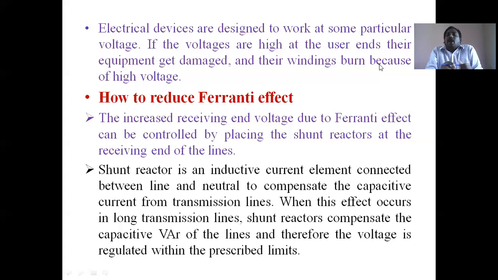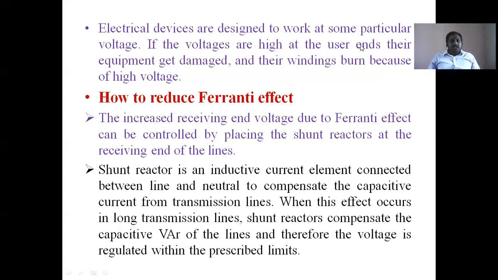That's why we can use a shunt reactor. Because shunt reactors and capacitors are enemies; both act in opposite directions, and their functionalities are of opposite nature. The shunt capacitor generates reactive power, and the shunt reactor, the shunt inductive coil, absorbs the reactive power generated by the capacitor. Then normal operation exists in the transmission system. Exactly, that's why shunt reactors are used in power systems, especially in the transmission system.